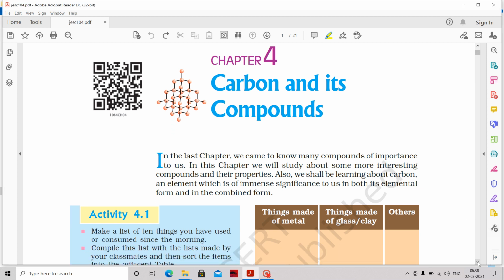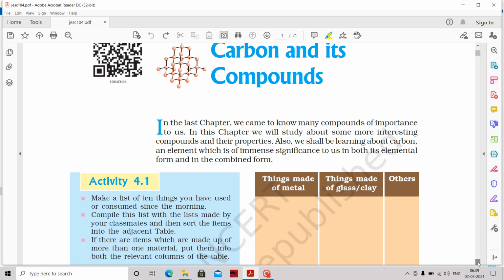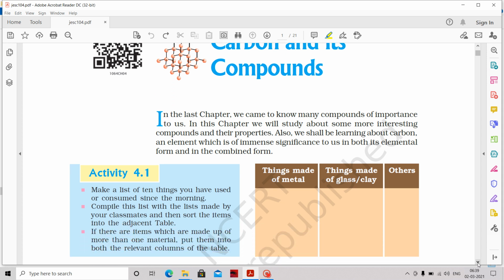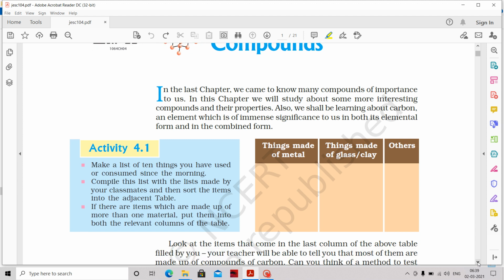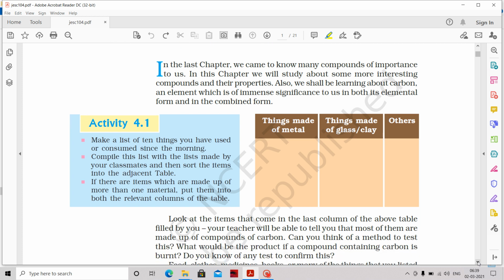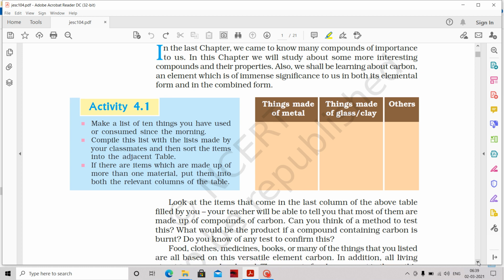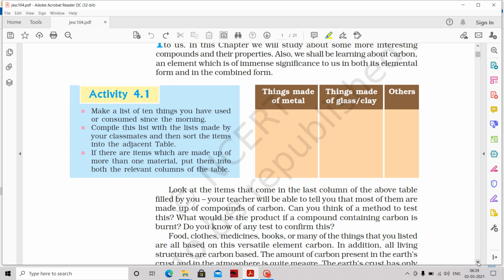Even the gas we inhale and exhale contains carbon dioxide. The things we use in day to day life, even the clothes, contain carbon and carbon compounds. The plastics, the polymers, the nylon. Even the wood is full of carbon. So the full universe is full of carbon and its different compounds. So that's why we need to learn about carbon and its chemistry.